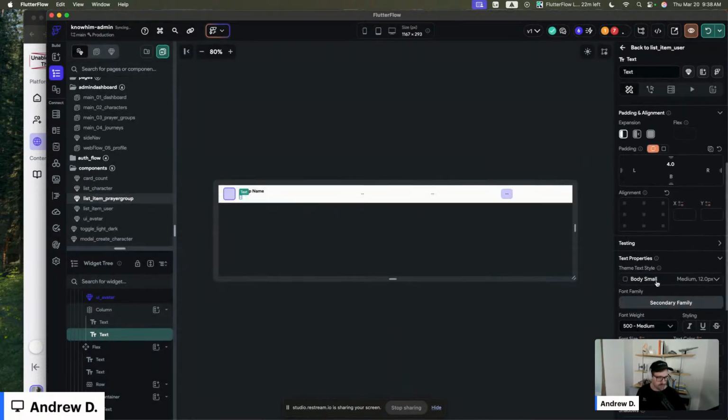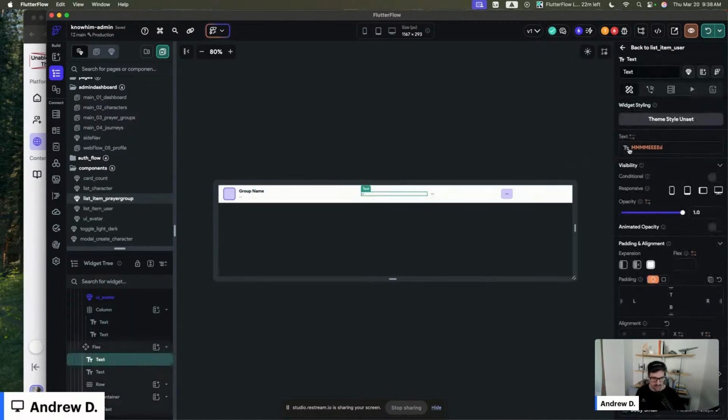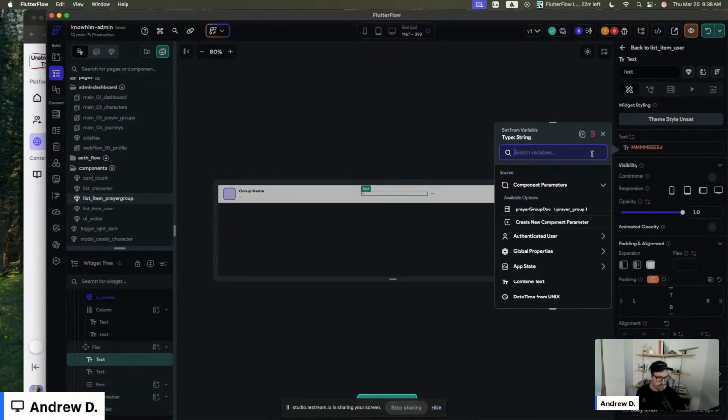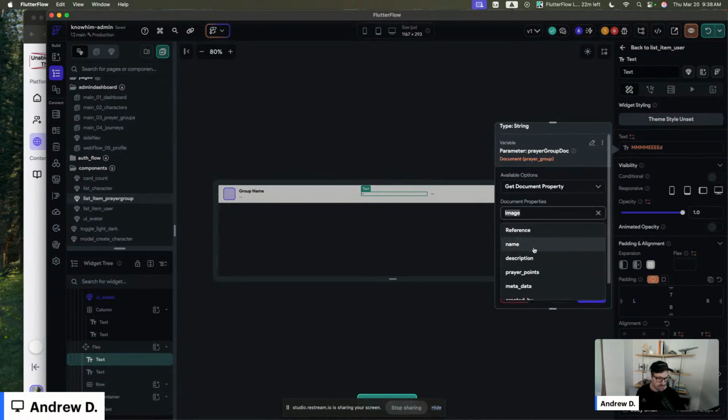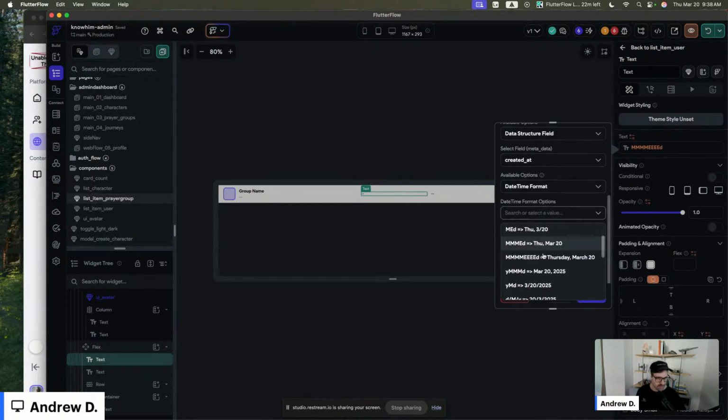And we don't need it to be, we'll just do it gray. Primary text. Nice. And then this one was maybe when it was created. I think we have that. So created by, and we also have metadata here. Data structure field, created at. And we'll do this one.